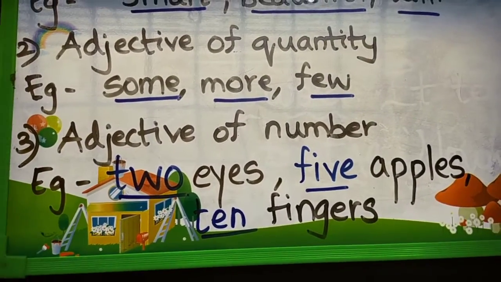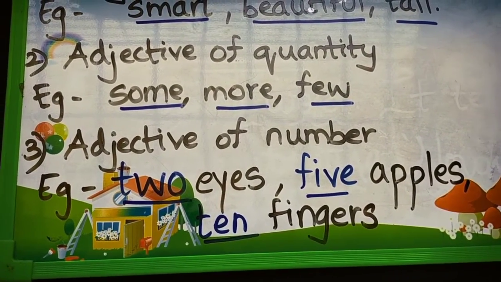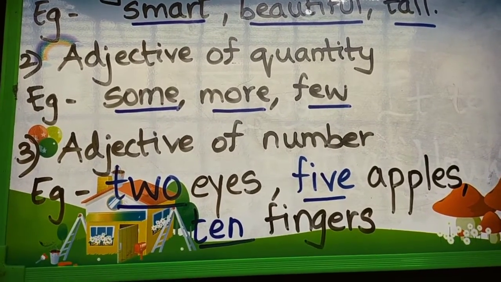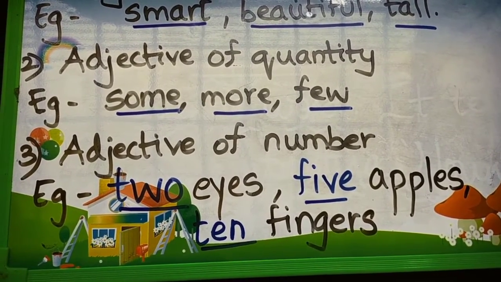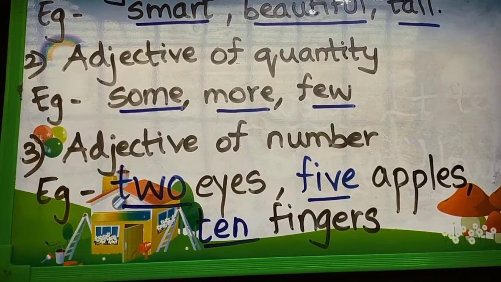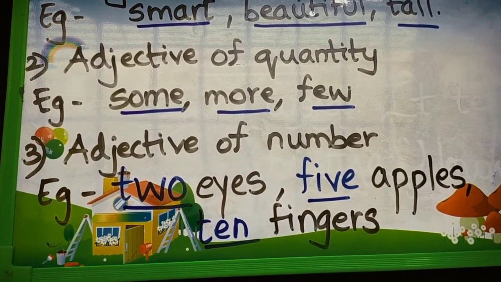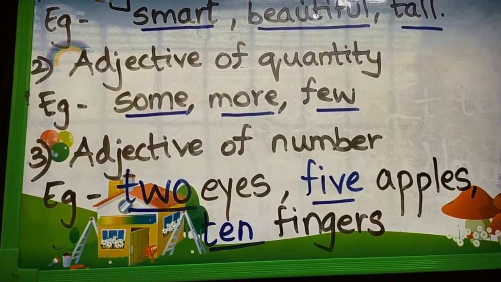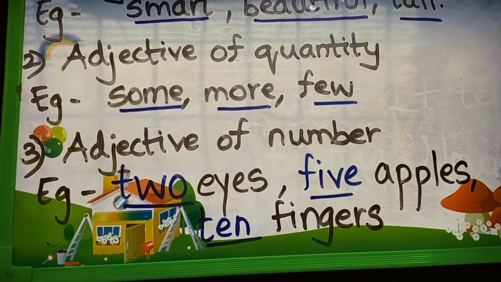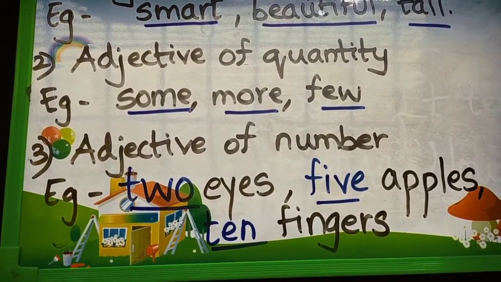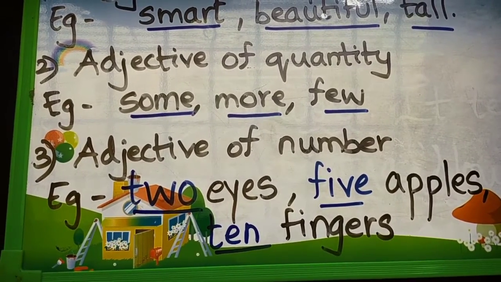So let's move on to the last one, that is adjective of number. As the name itself signifies, you can point out the numbers in this, like 2 eyes, 5 apples, 10 fingers. We have 2 eyes. So in this, what is the adjective? 2 is an adjective and it signifies a number. So it is an adjective of number.